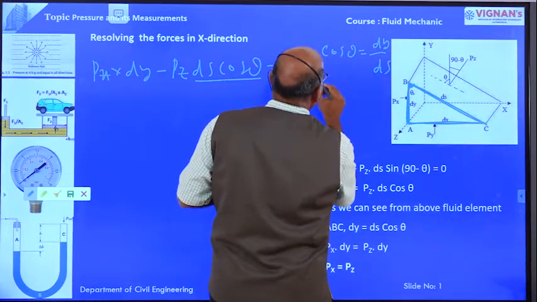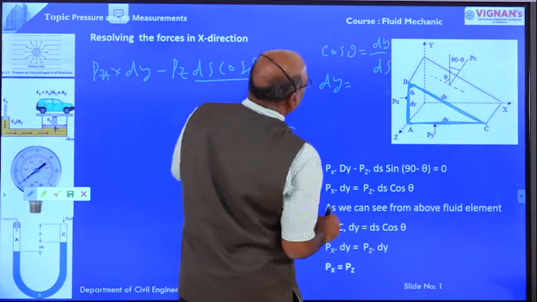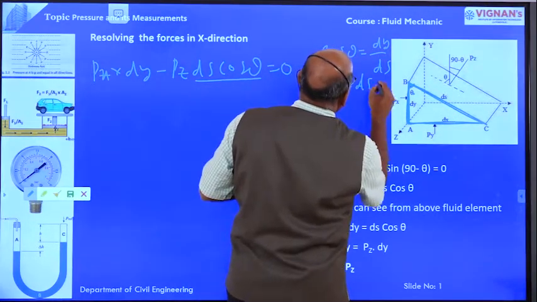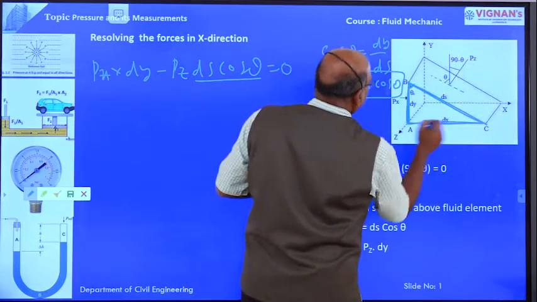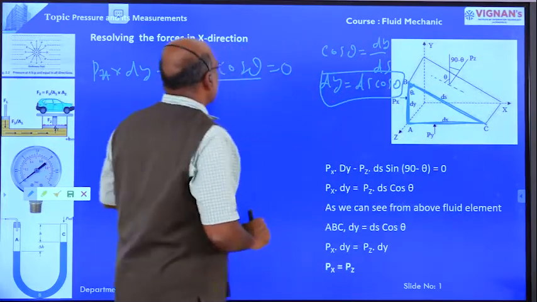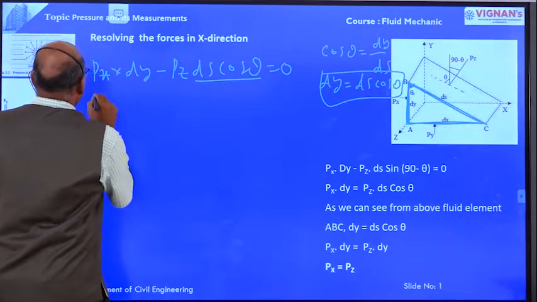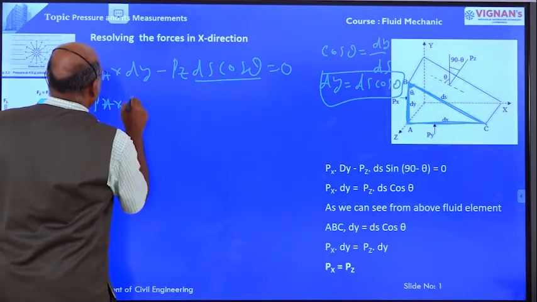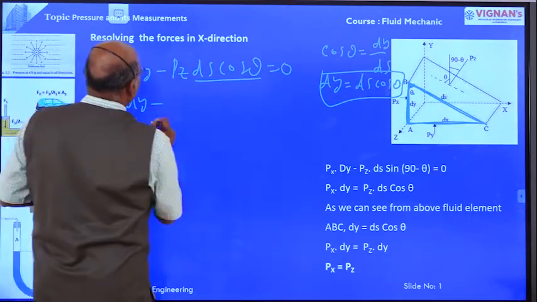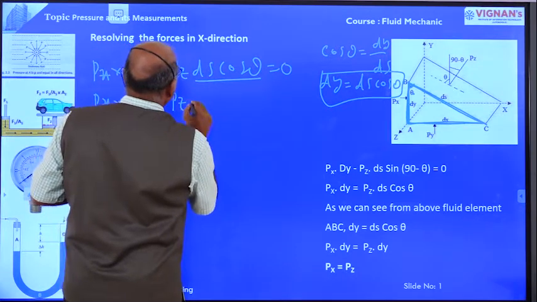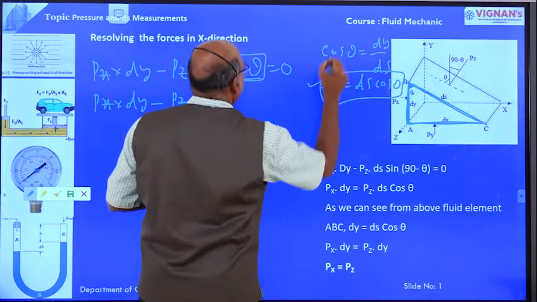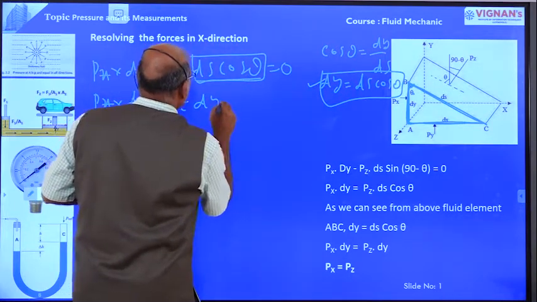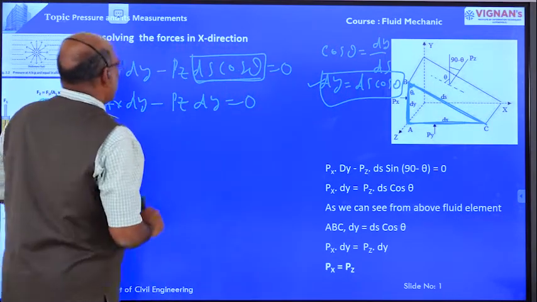Therefore dy is equal to ds cos theta. Therefore Px into dy minus Pz, in place of ds cos theta we are going to take dy, is equal to 0.